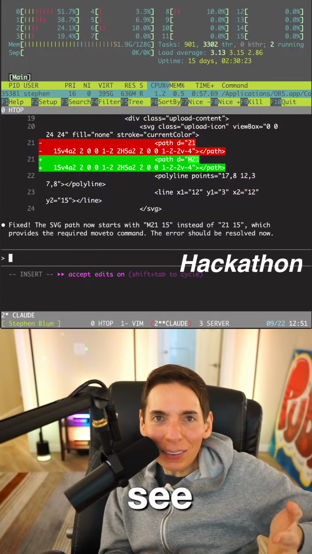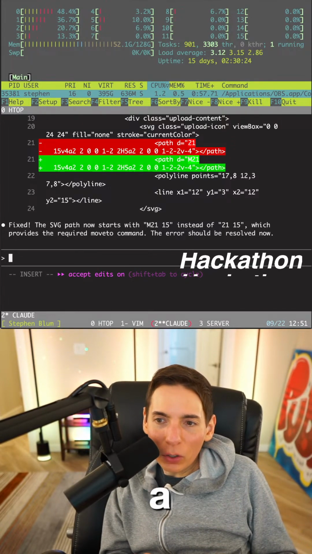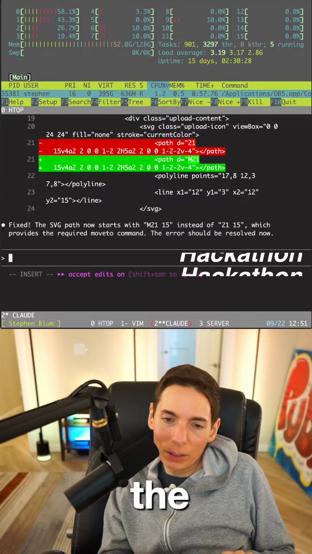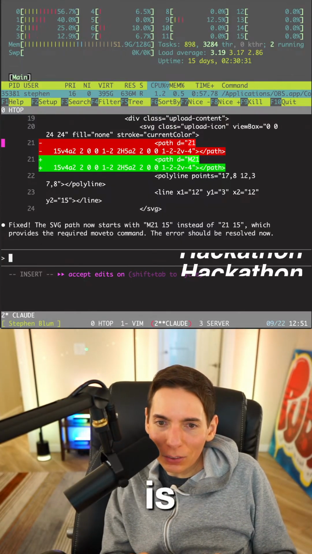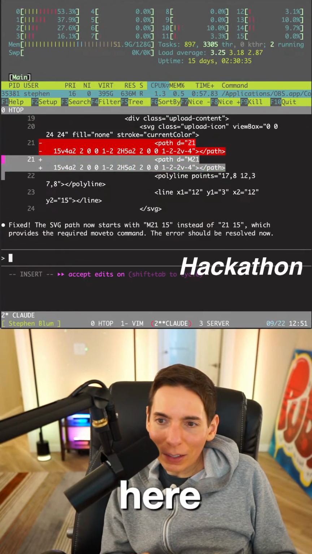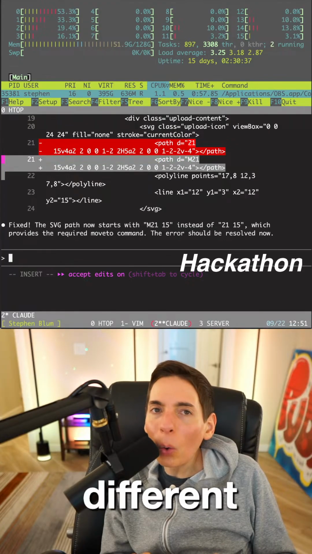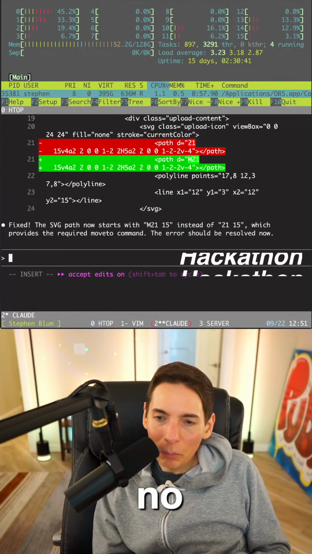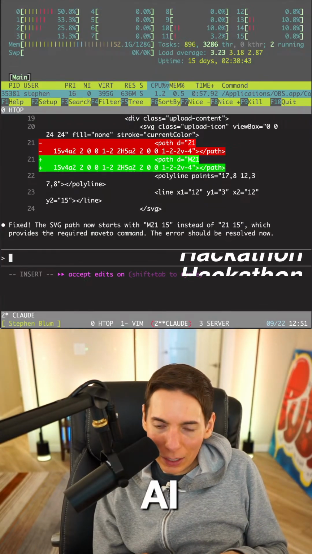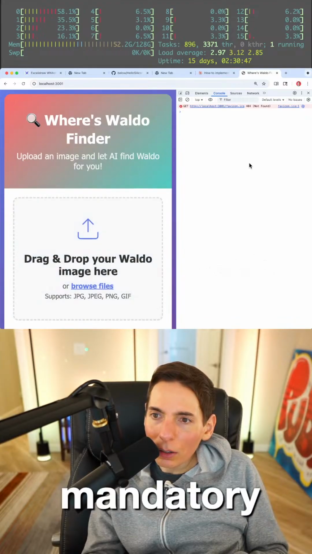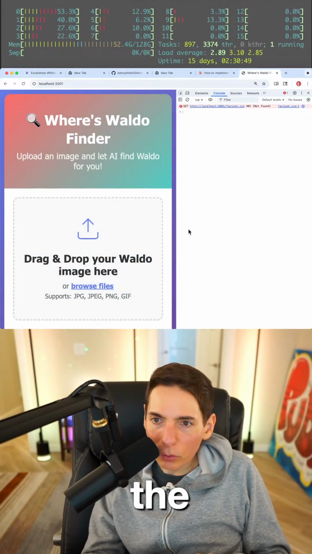See, isn't this crazy? Using the AI, we could have easily just put the letter M right there. Look at this right here. Isn't this ridiculous? The letter M is the only thing that's different. We could have manually typed that in, no problem. But we're using the AI agent today, and we have to use it. It's mandatory. Okay, looks good. That's only the favicon, so we don't have to worry about the favicon right now.